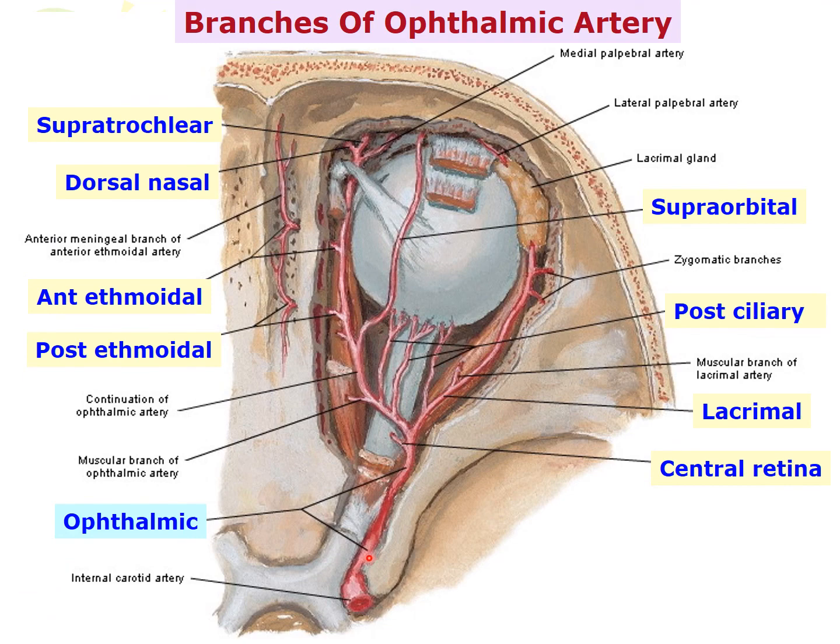This slide shows branches from the ophthalmic artery. You have the central retinal artery here, a small branch that supplies the retina. You have the lacrimal artery supplying the area around the lacrimal gland. And you have the posterior ciliary artery, several branches of posterior ciliary artery. And you have the supraorbital artery, the supratrochlear artery, the dorsal nasal artery, and the anterior and posterior ethmoidal artery.